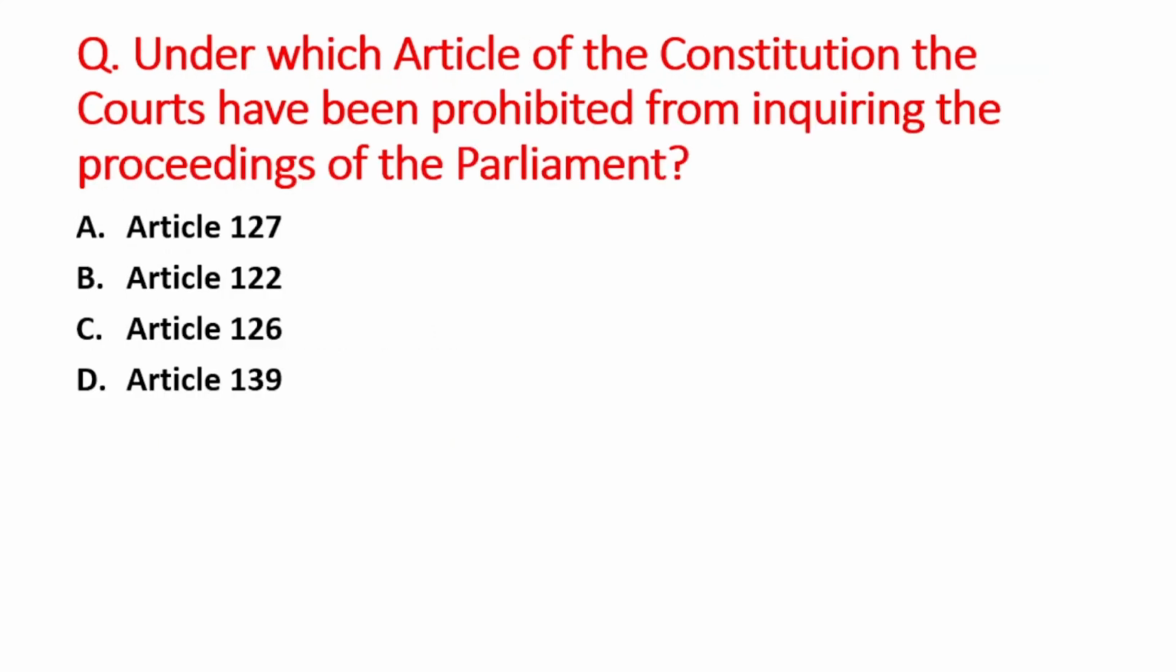Next question is under which article of the Constitution the Supreme Courts have been prohibited from inquiring the proceedings of the Parliament? A option is Article 127, B is Article 122, C option is Article 126, and D option is Article 139. The right answer is option B, that is Article 122.